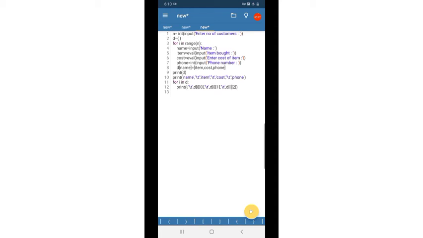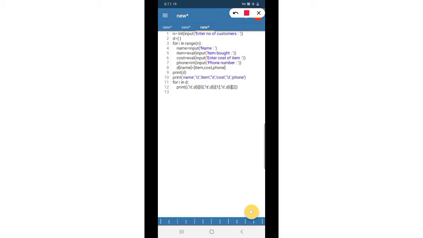So I have given here n is equal to int input, enter number of customers, so that n values can be inserted into the dictionary using a for loop. Now I have created a dictionary D, an empty dictionary. Then to insert the values, I have created a for loop, that is for i in range of n, so that n key value pairs can be inserted into the dictionary.